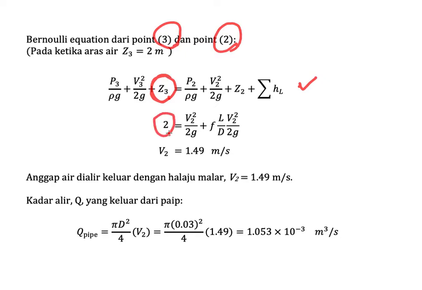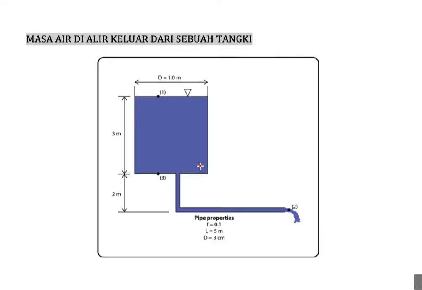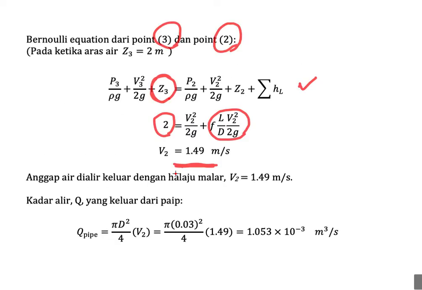Then we calculate the major loss, and we could calculate that the velocity that comes out when the water level comes to this level is 1.49 meter per second. From this velocity, we could calculate the new flow rate, around 1.053 times 10 to the power of minus 3 meter cube per second.